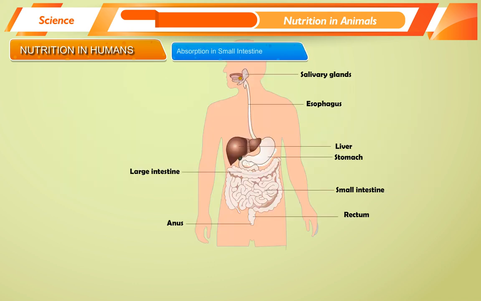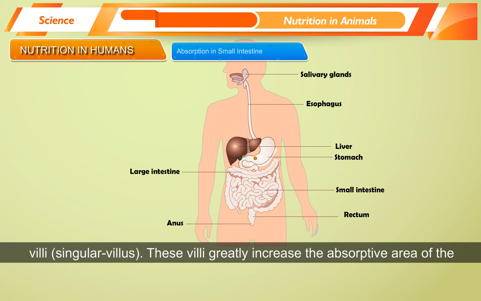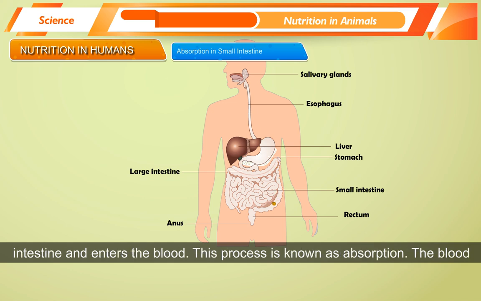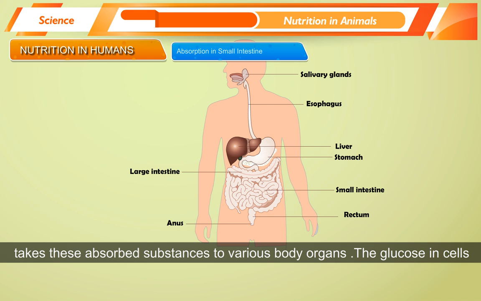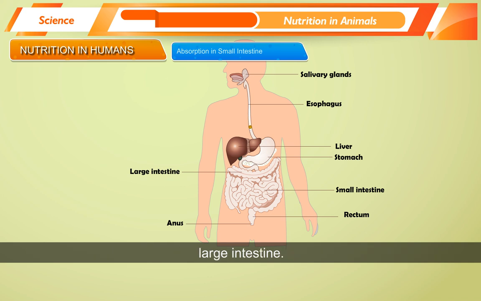Absorption in small intestine. The inner walls of small intestine have millions of finger-like outgrowths called villi, or singularly villus. These villi greatly increase the absorptive area of the intestine. Now the digested food in its simple form passes through the walls of intestine and enters the blood. This process is known as absorption. The blood takes these absorbed substances to various body organs. The glucose in cells is used to obtain energy. The food that remains undigested passes into the large intestine.